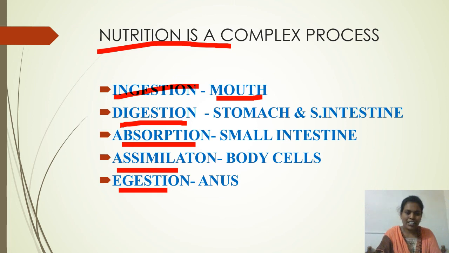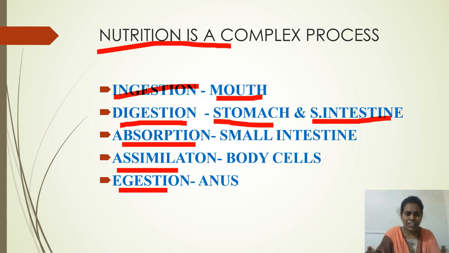After intake, the food is digested. Where does this happen? Digestion of the food starts partially in the mouth and partially in the stomach, and the food gets digested completely in the small intestine. After digestion, what happens to that food?